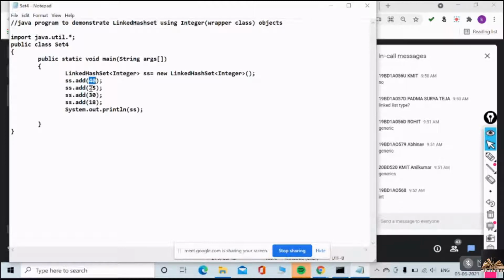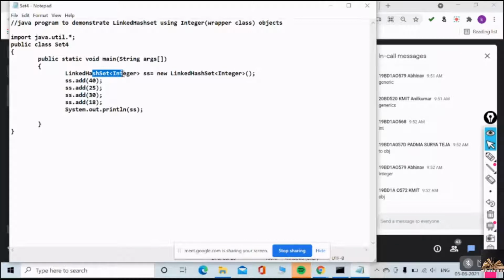40, 25, 30, 18 are int. Now they are integers. Actually, 40 is an int, 25 is an int, that is primitive. They are primitive just now. But while I am adding this int primitive to the linked hash set, how are they becoming? They are becoming integer objects. That's the answer I am expecting.